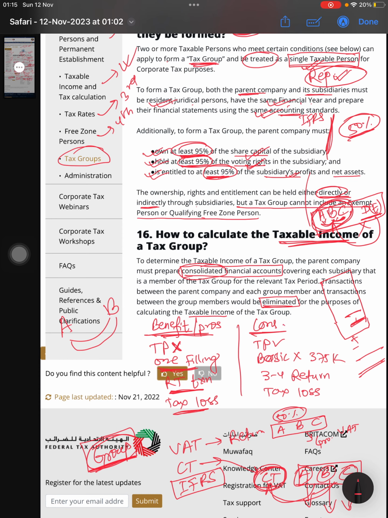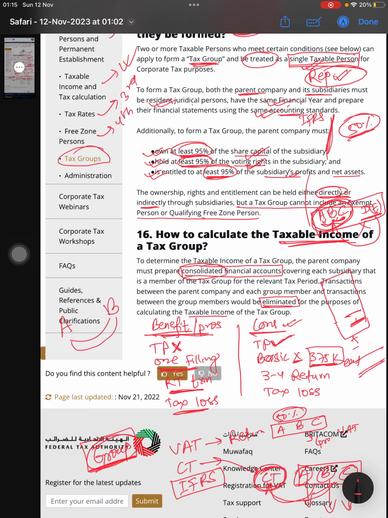So what are the cons of this tax group? If you don't want to form a tax group, then there will be the transfer pricing. For everything you have to go for the transfer pricings, but you will get the benefit of 375 on each entity.